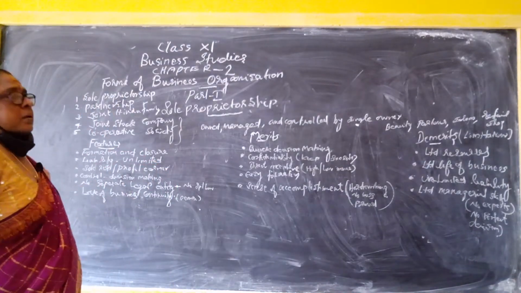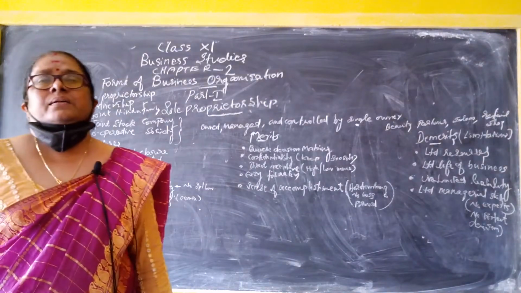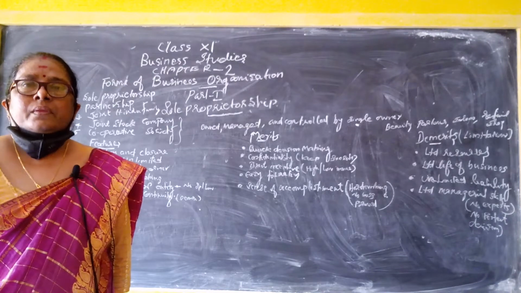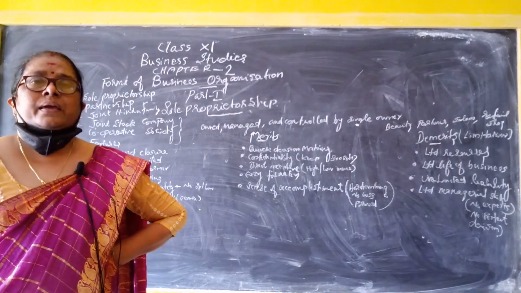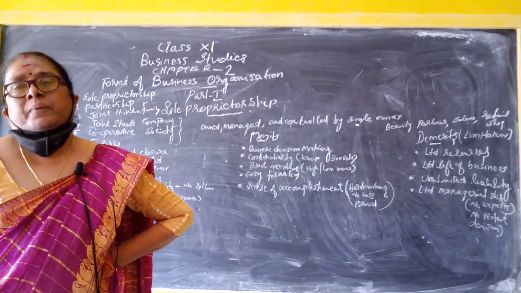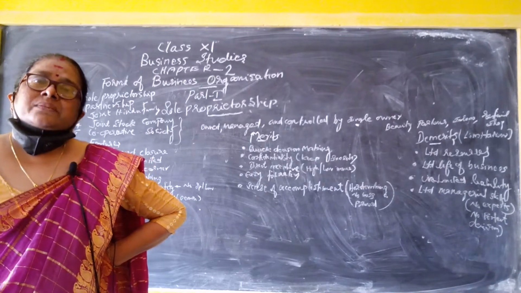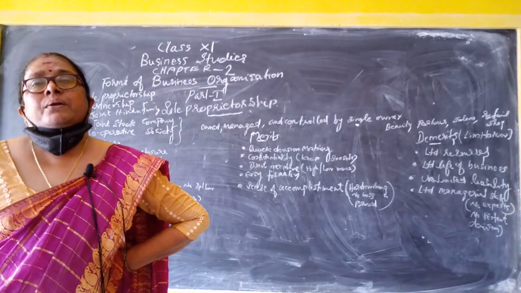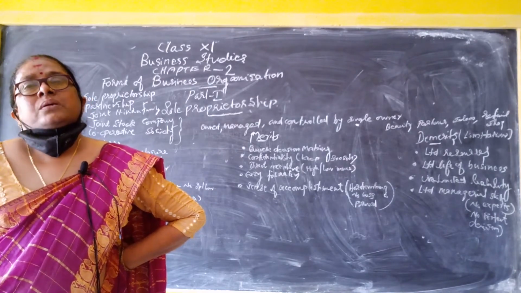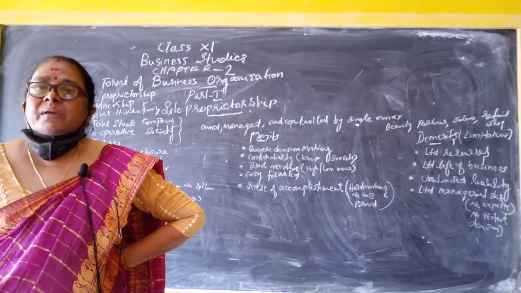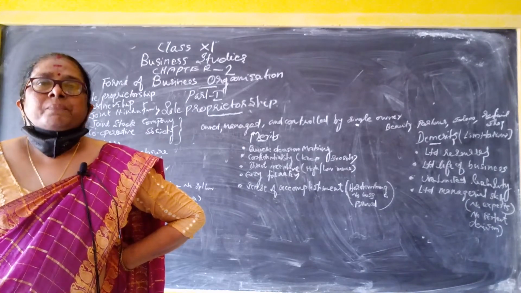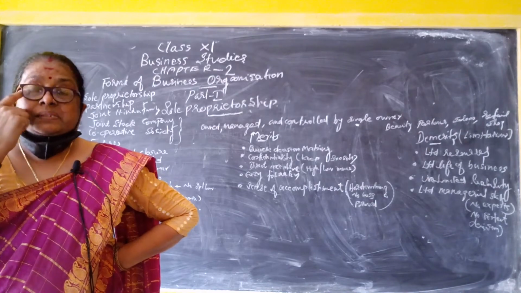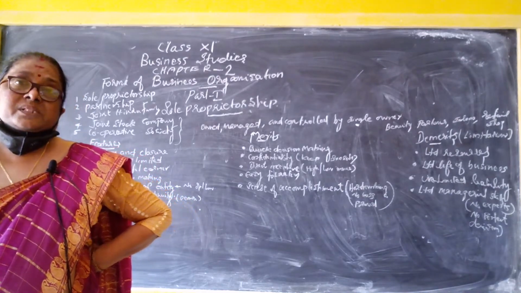And control: he alone controls the business, because decision making is very easy for him. Whatever the decision, whether bringing a new product or increasing the sale price, he can control it himself. Only one person has to decide, so he can do it very easily. There is no time consumption.